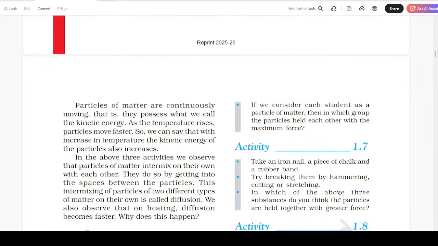From the above three activities, 1.3, 1.4, and 1.5, we can conclude the following. Particles of matter are continuously moving, that is, they possess what we call kinetic energy. As the temperature rises, particles move faster, so we can say that with increase in temperature, the kinetic energy of